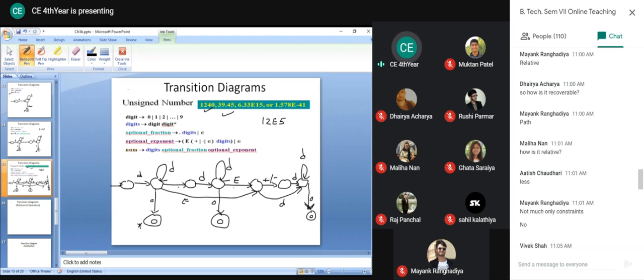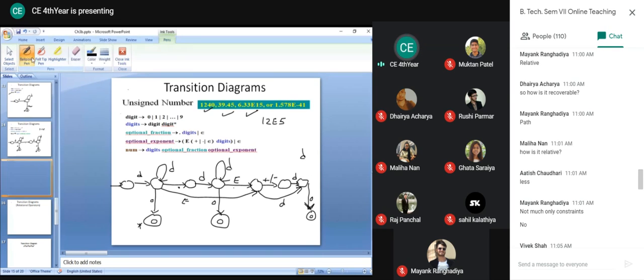Now if we check for 39.45, so 3, then 9.4 and 5, and after that a new character will come, it is accepted. Now 6.33E15, so 6, then 0.33E, then we can use this path because there is no plus or minus. 1 and 5, this last loop. I hope this last loop is clear.